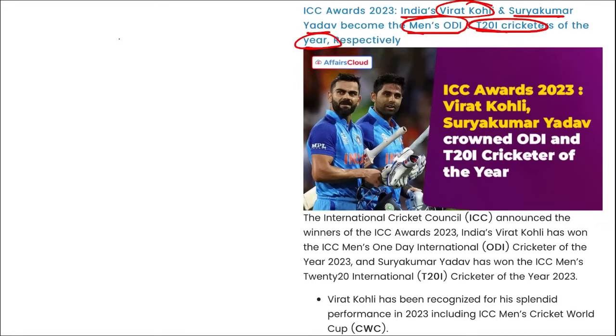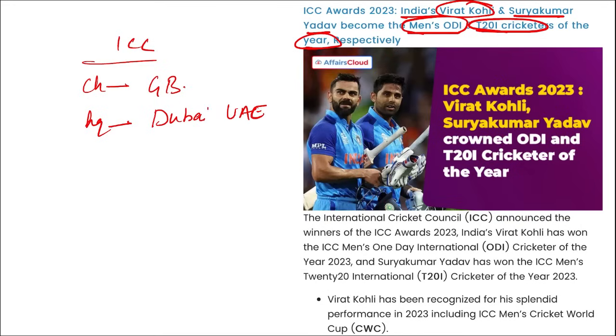Right. Then if we talk about ICC, who is the chairman of ICC? Greg Barclay. Where is the headquarter of ICC? Dubai, UAE. And when was it established? In 1909.